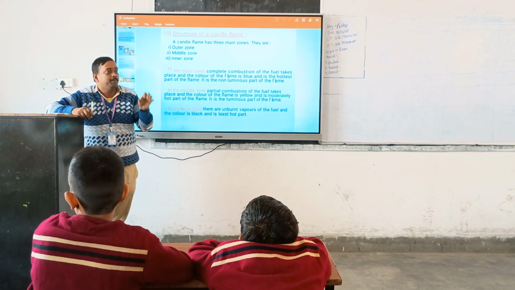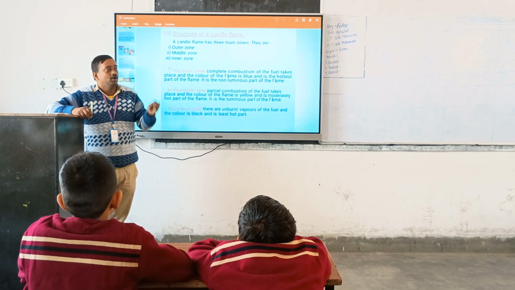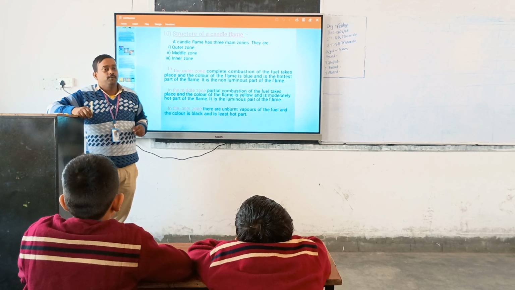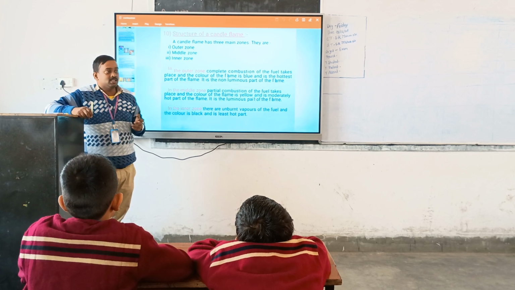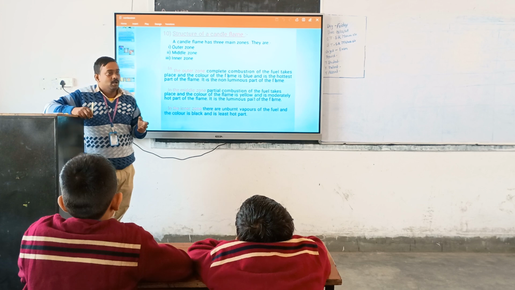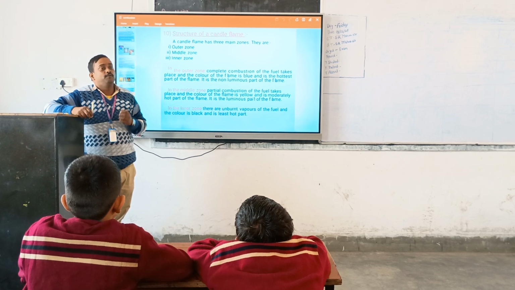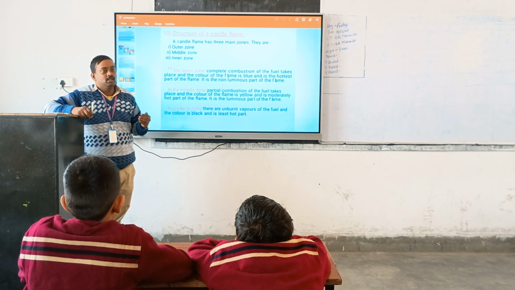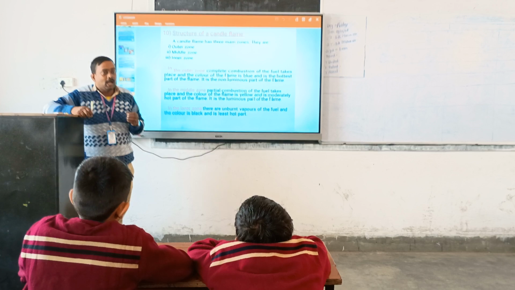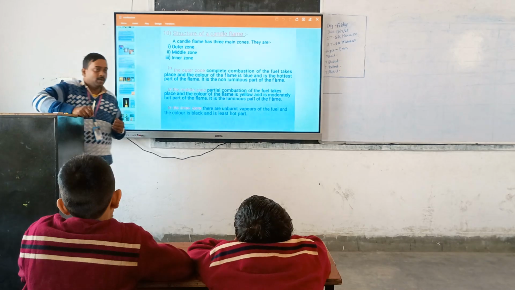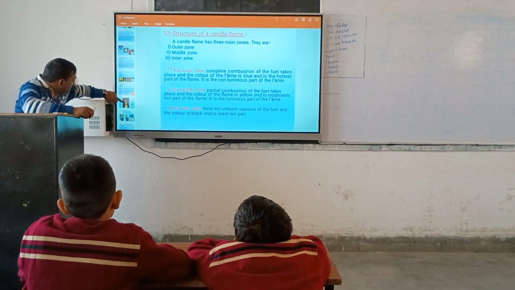Fully burned, they produce CO2. Not completely burned, they produce carbon monoxide. Which gas is more dangerous? Carbon monoxide or carbon dioxide? Why is carbon monoxide more dangerous? Because when it combines with blood, it clots the blood and does not allow it to flow in the body. So only carbon monoxide is more dangerous.